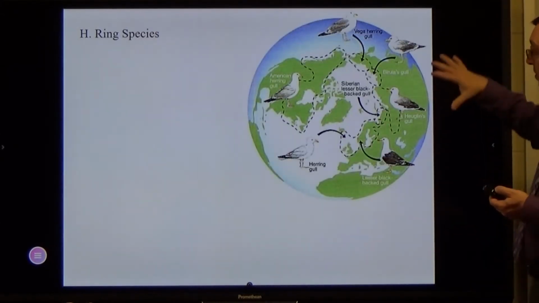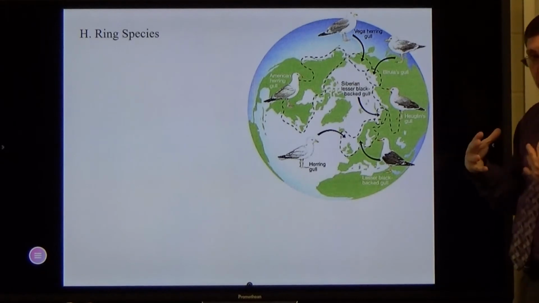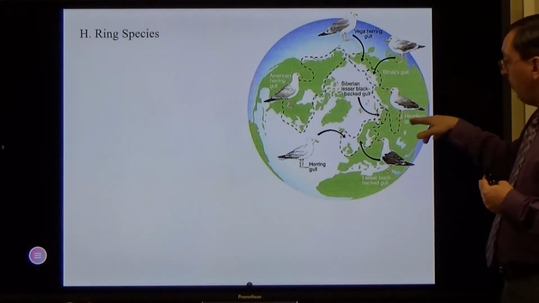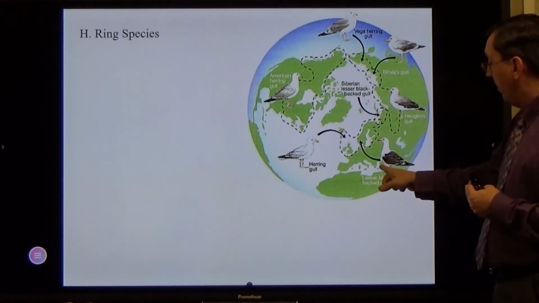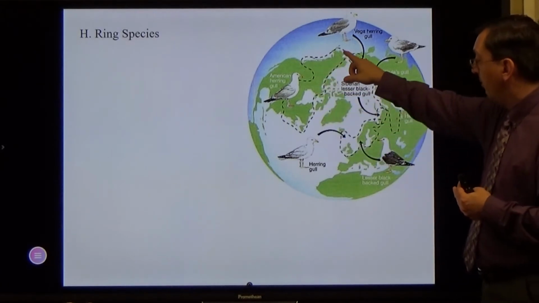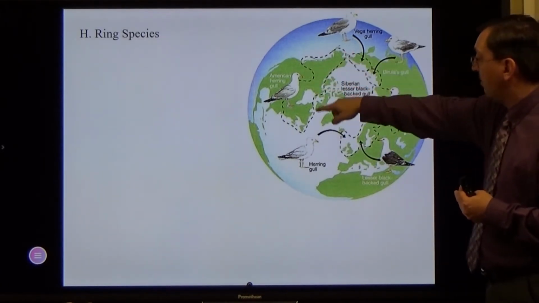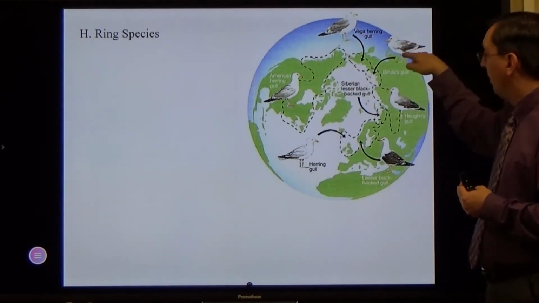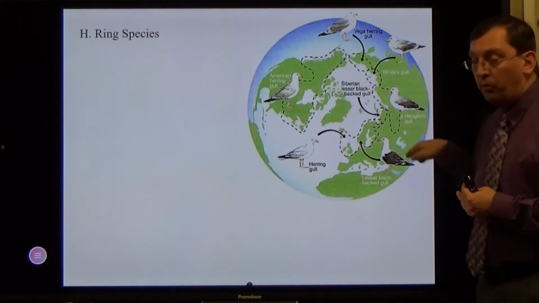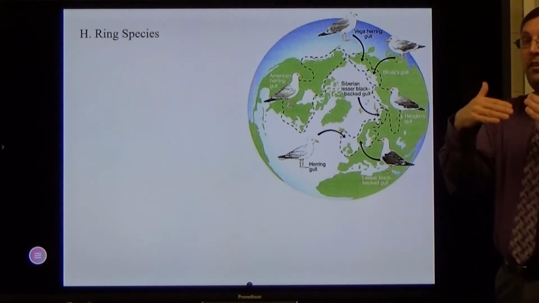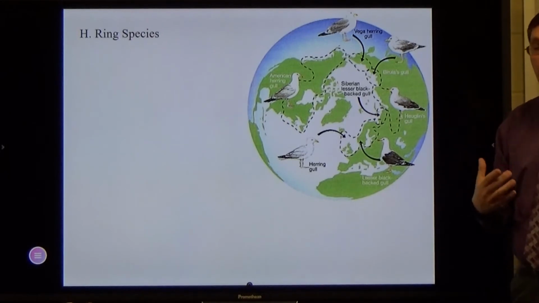Like this. This is the northern hemisphere here, and it's a gull species. As they've traveled around, they're separated. Basically, the herring gull goes this way, and these guys will breed, these guys will breed, these guys will breed. But these two will not breed. So they separate each other as they go around by small little traits.